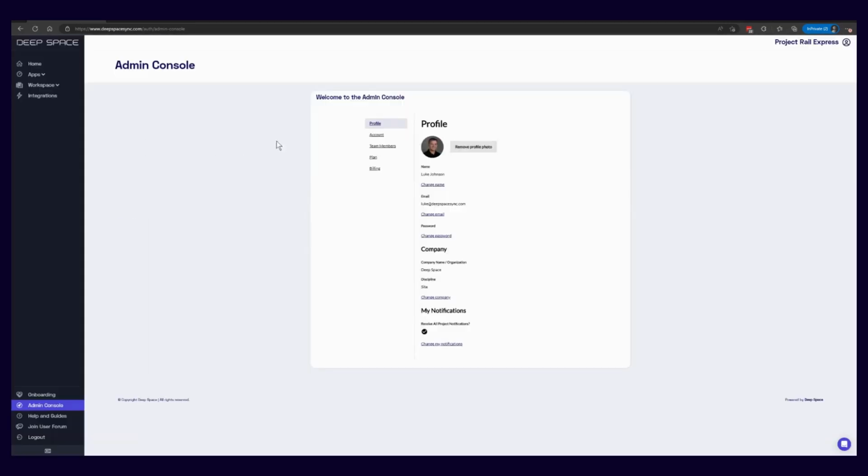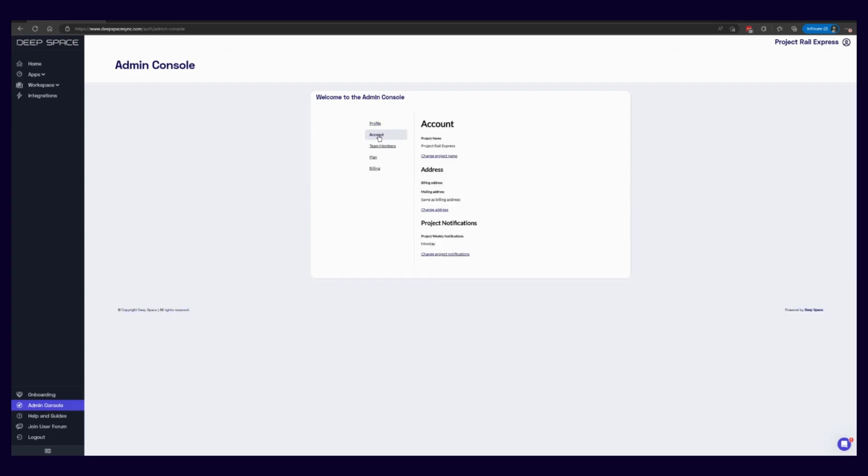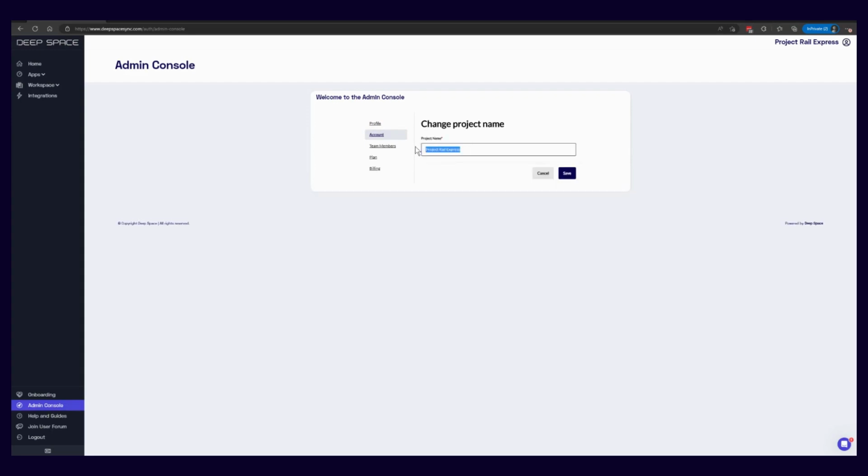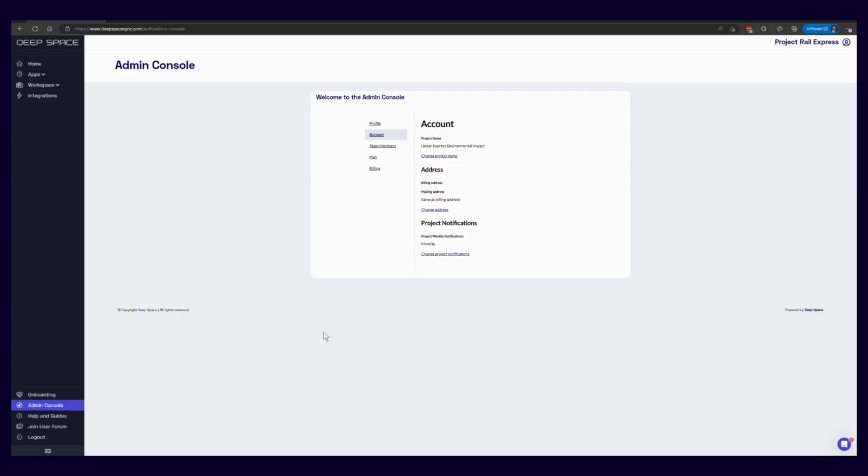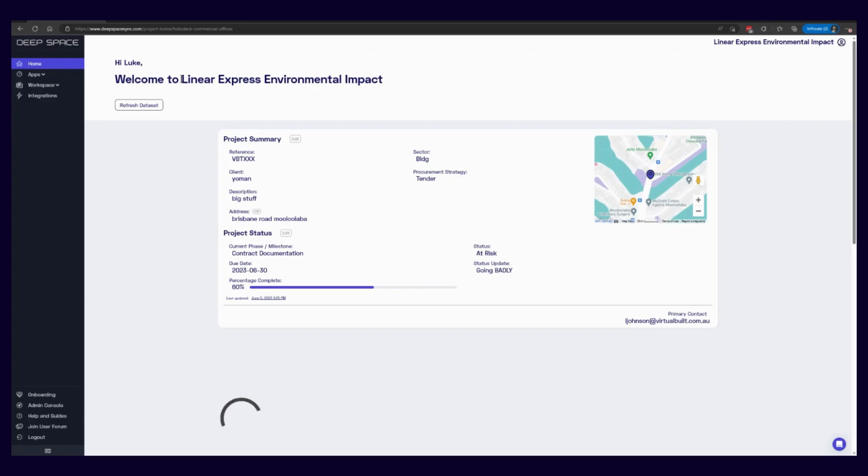And if we are the primary contact, we'll be able to see the account here. And this is the supported way to change the project name. So let's change the project name here. And hit save. And essentially the system updates the project name across all platforms and emails you. And when we click home, we can see the project name has been updated immediately.